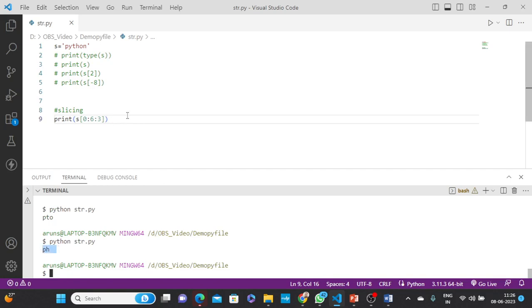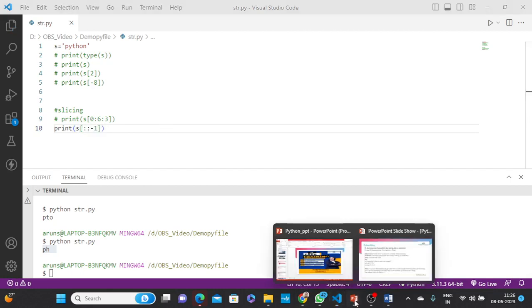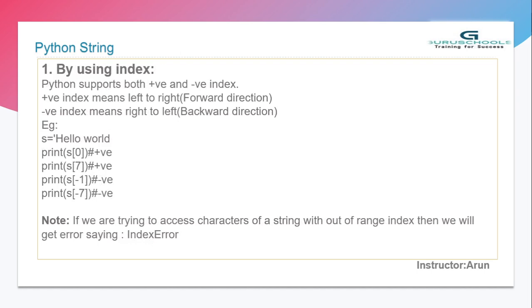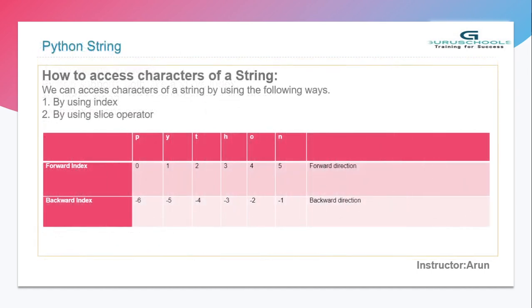Let's see here. So this is the positive way, right? But I want it in the negative way. So how will the negative way be printed? I'll comment this out. Now I'll show you the negative way. You can see here I am passing colon, then -1. Indexing was already explained here. You can see negative indexing -1 -2 -3 -4 -5 -6.